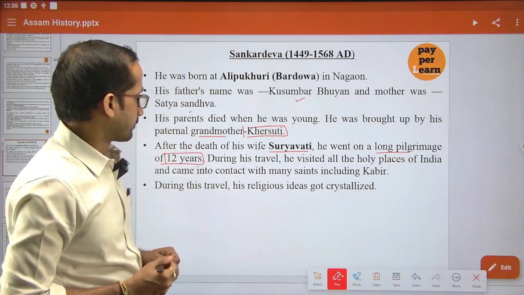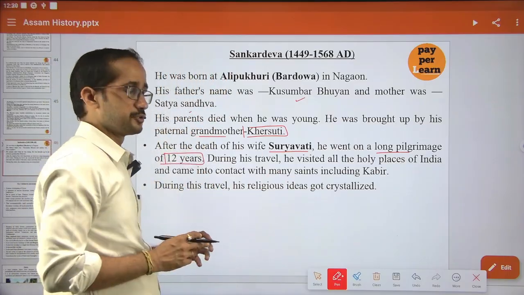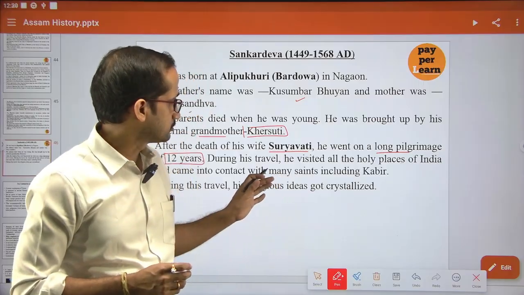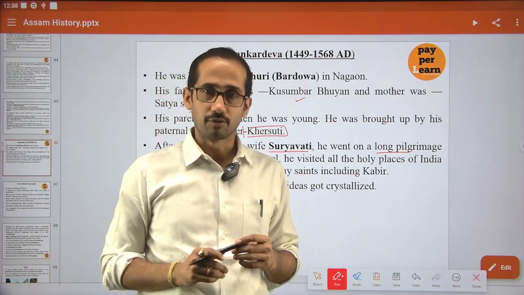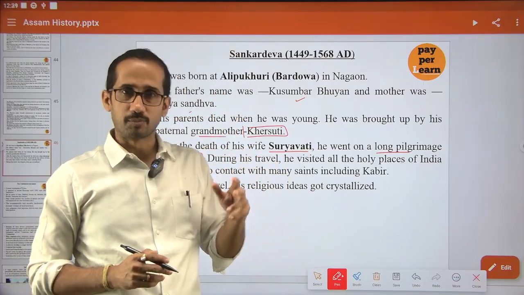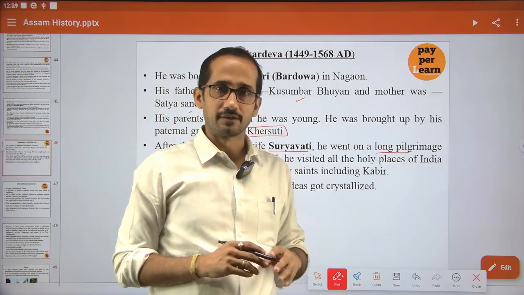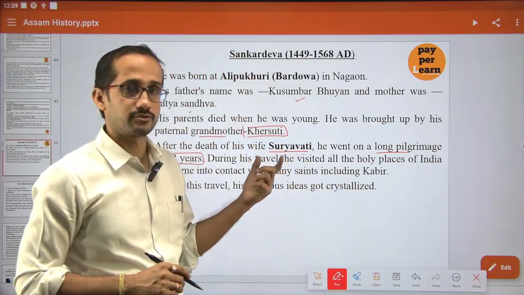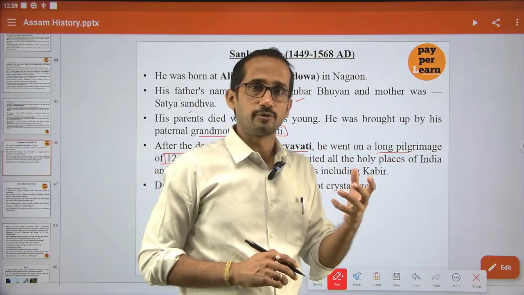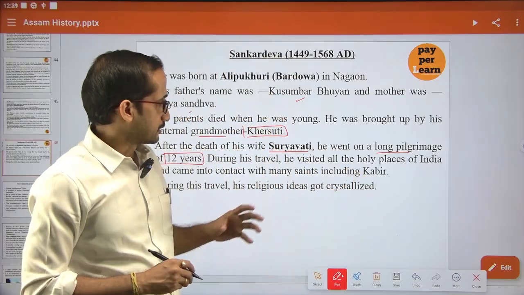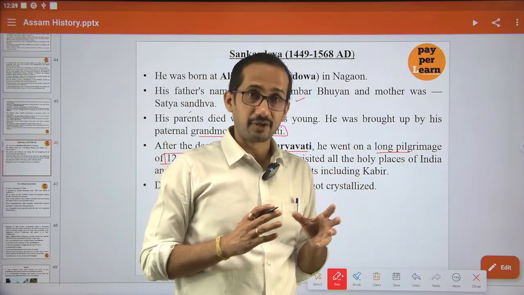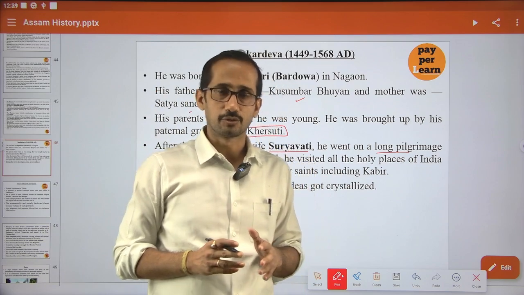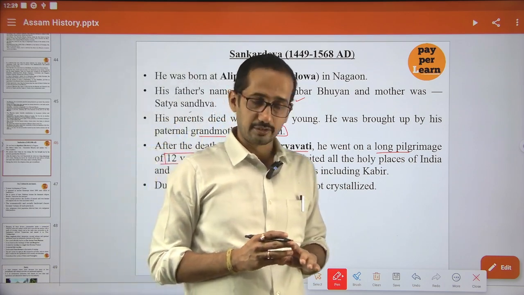Shonkordev was a contemporary of both Kabir and Guru Nanak. We know that the bhakti movement took place in different parts of India under Kabir and Guru Nanak. Similarly, Shonkordev was a contemporary of Kabir and Guru Nanak. If you compare their teachings, they are almost the same. They are very liberal.